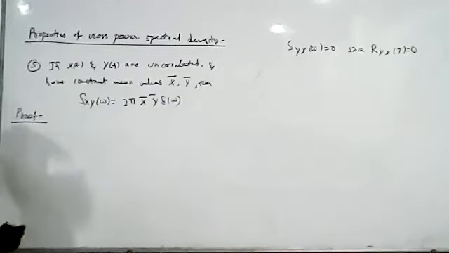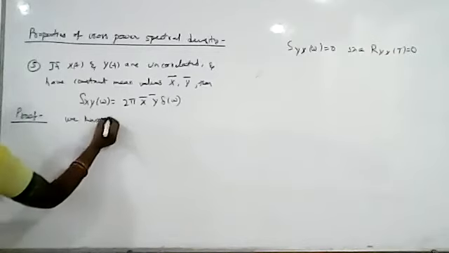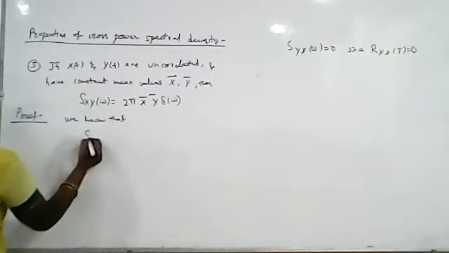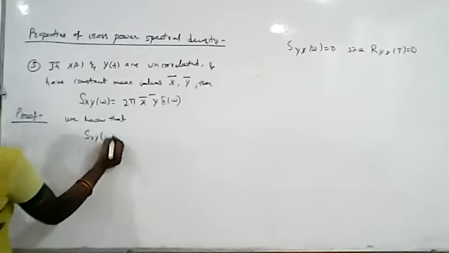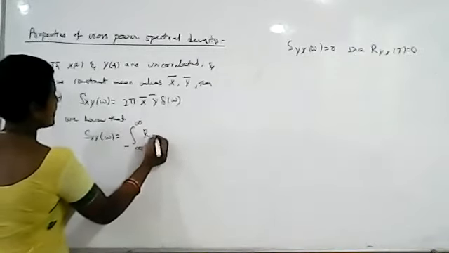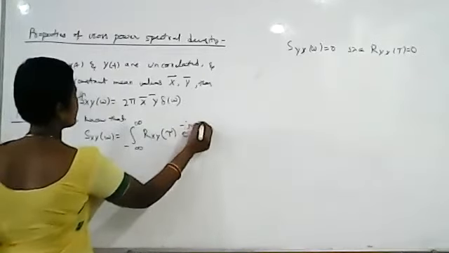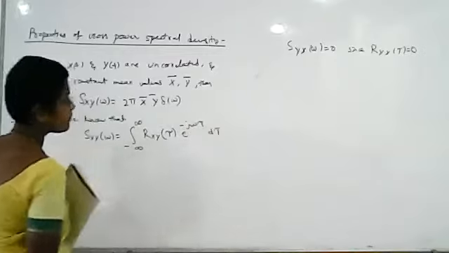Now we'll see the proof of this. So we know that Sxy of omega is the Fourier transform of Rxy of tau, so it is the integral from minus infinity to plus infinity of Rxy of tau e power minus j omega tau d tau.